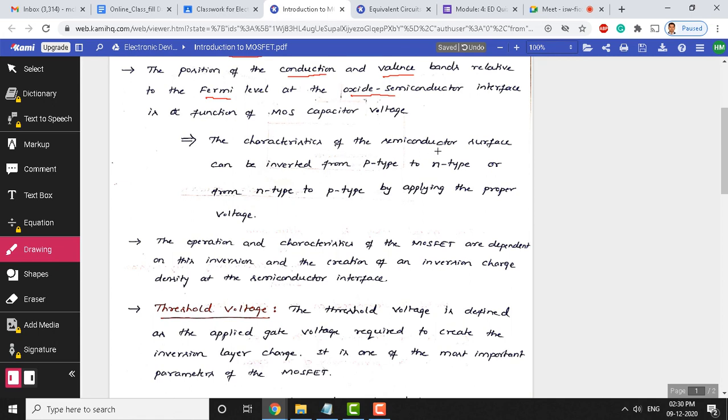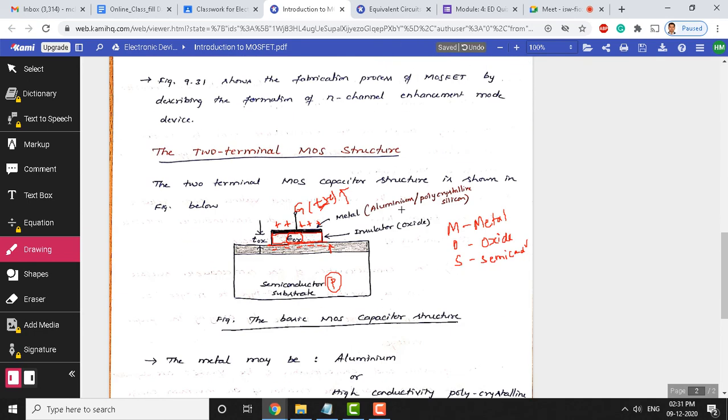Okay. So, that is what we are trying to say here. The characteristics of the semiconductor surface can be inverted. We can make the substrate go from p type to n type, or from n type to p type. That change, the accumulation of charges you are seeing here, changes depending on the voltage applied to the gate.